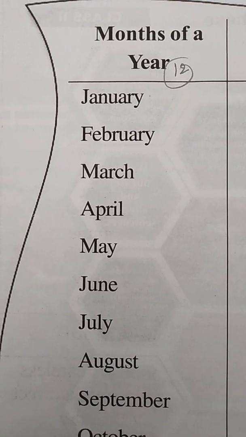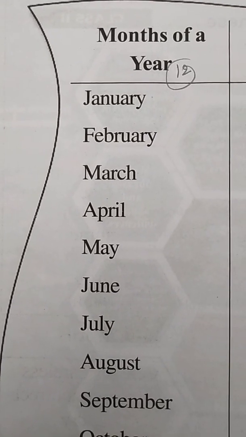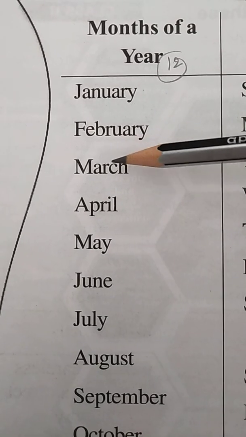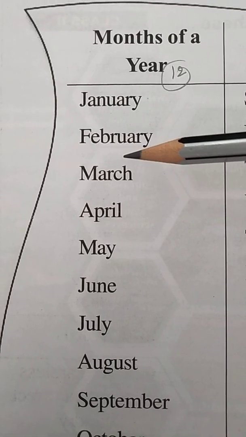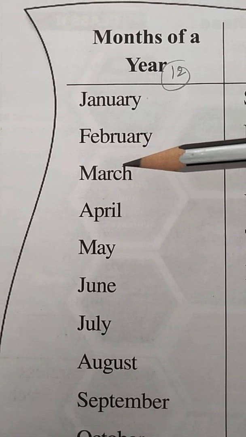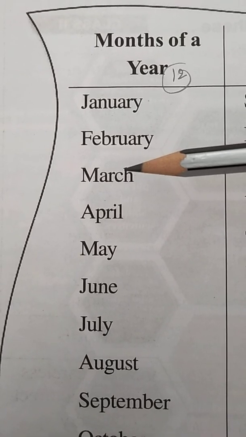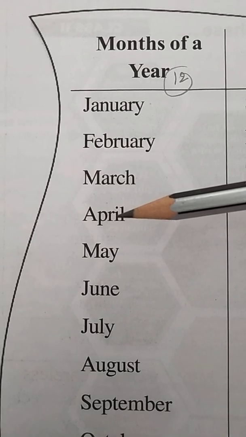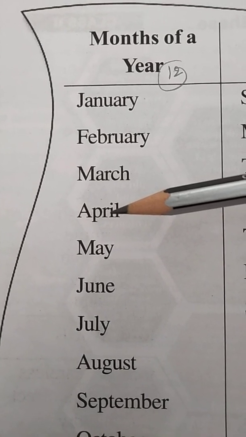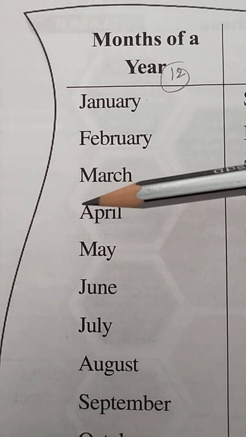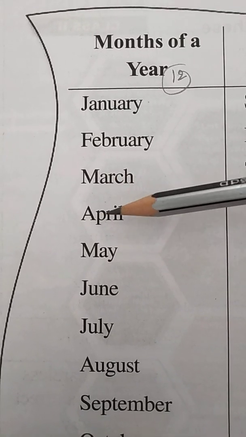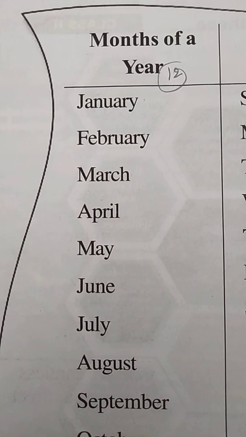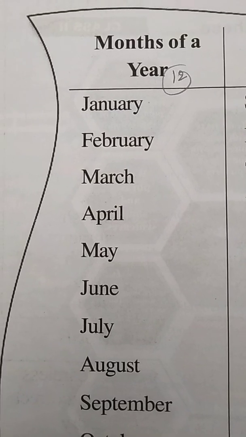Our summer season also begins from the March month, children. From the February ending only it starts. But in March month we celebrate which festival? Holi, which is the festival of colors. Okay, and next we are going to see the fourth month of the year. Which is the fourth month of the year, children? April. A-P-R-I-L. April.